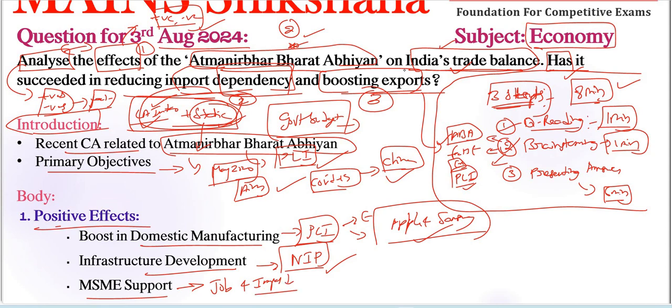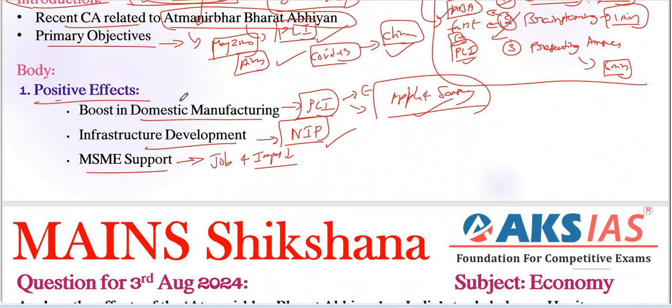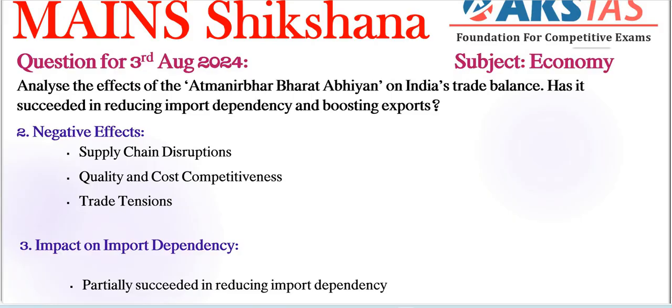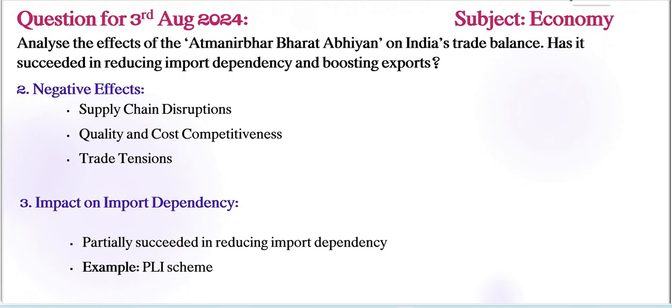Very, very important. Next, we need to give some negative points also. No need to give so many points here, just 3 points are enough for these two categories, especially effects, meaning positives and negatives here.